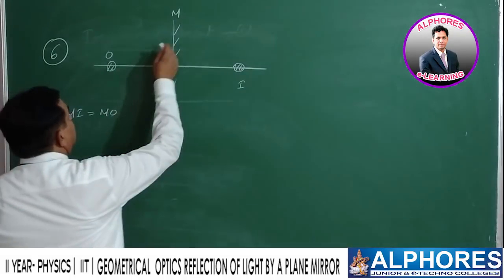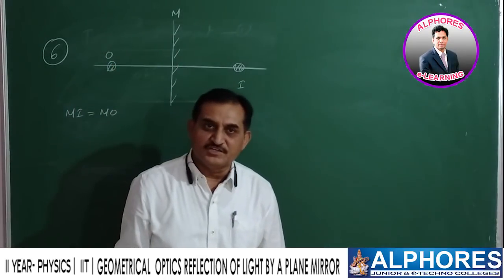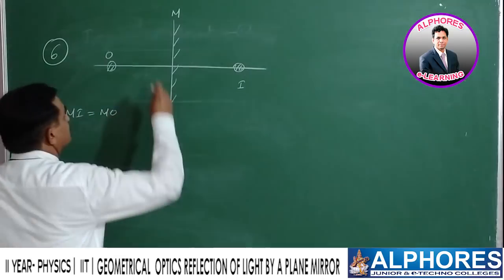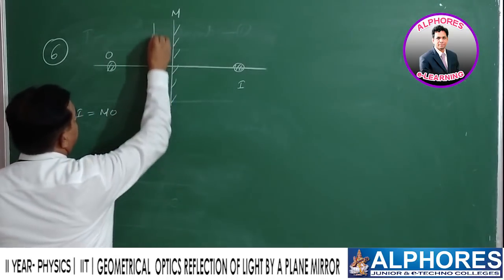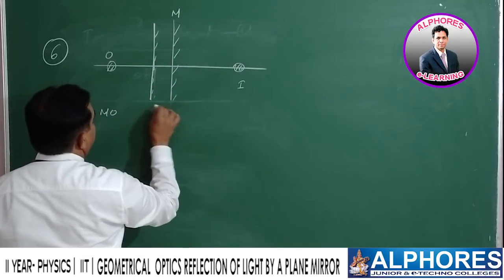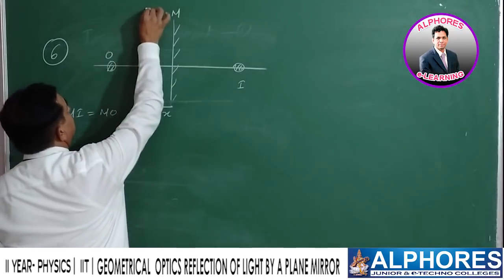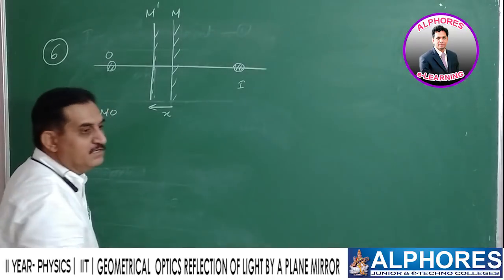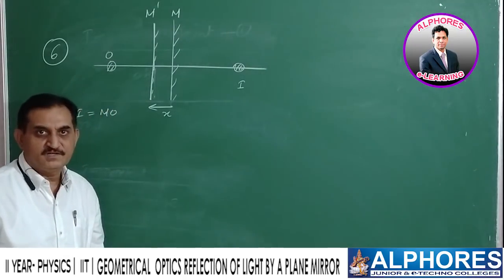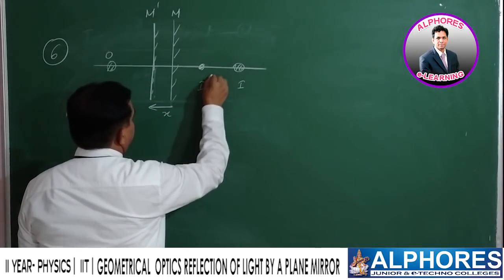Now, if the mirror is shifted towards or away from the stationary object by x, suppose the mirror is shifted towards the object by x. Its position is say M dash. Definitely the image will also shift by some amount. Let us find that. Say the image is shifted to here.